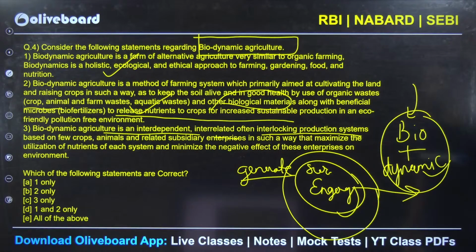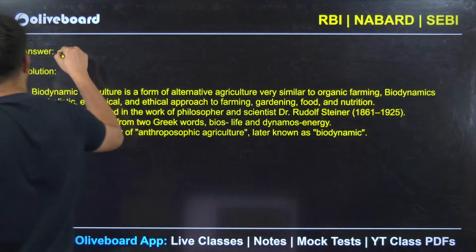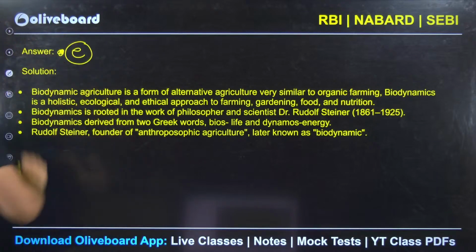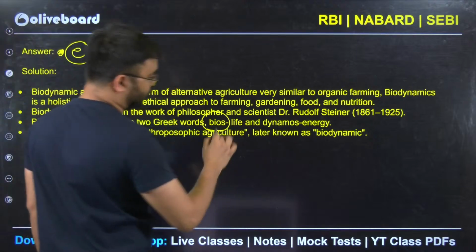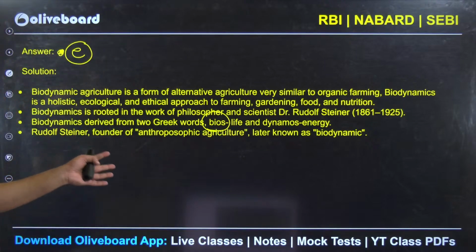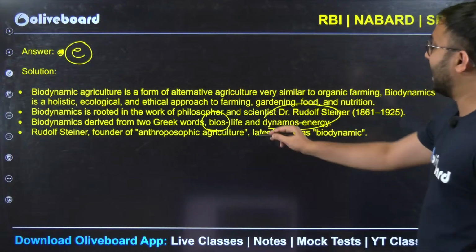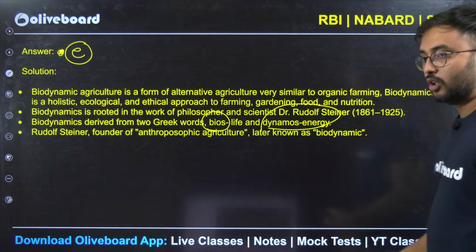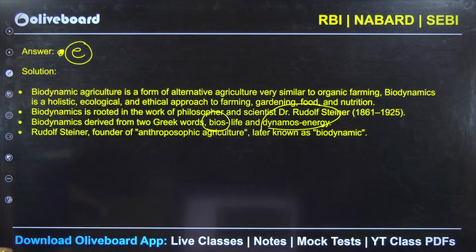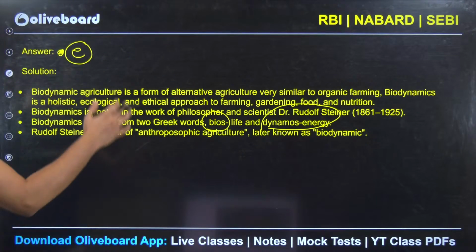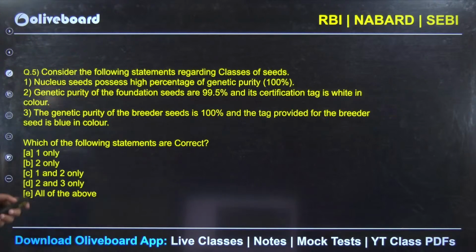Everything is correct here. All three statements are correct. That's why E will be the answer here. A is not the answer here, sorry. E is the answer, which is almost correct. Also remember, bio from biodynamic agriculture is nothing but life coming from organic livings, and dynamo is nothing but energy. So multiple processes and activities coming together, their sustainability, their nurture, so that energy flows through all these activities, and that energy is synergetic. Next.